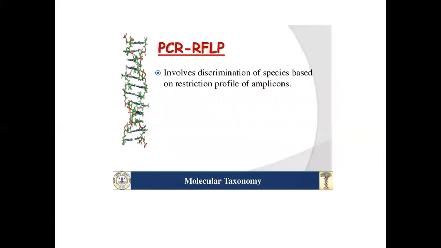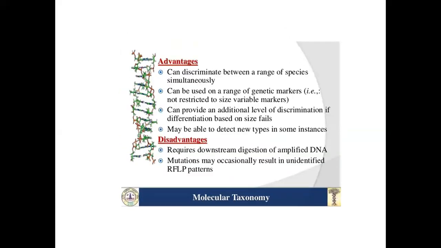PCR-RFLP involves discrimination of species based on the restriction profile of the amplicon. Advantages: can discriminate between a range of species simultaneously, can be used on a range of genetic markers that is not restricted to size variable markers, can provide an additional level of discrimination if differentiation based on size fails, and may be able to detect new types in some instances.